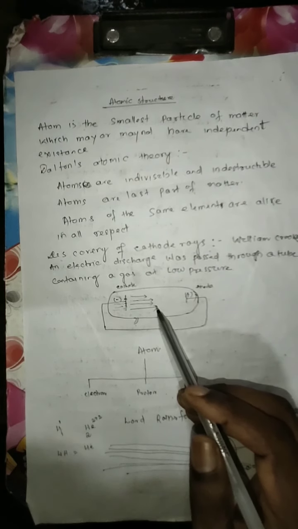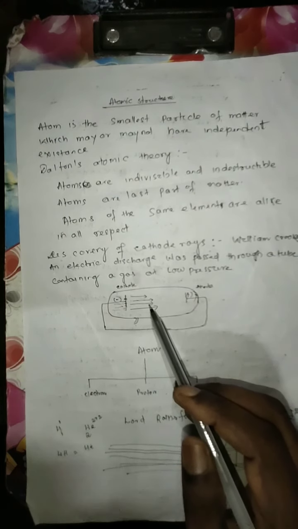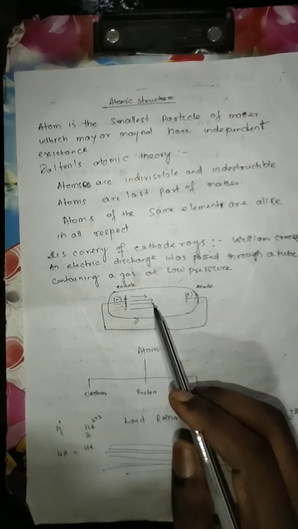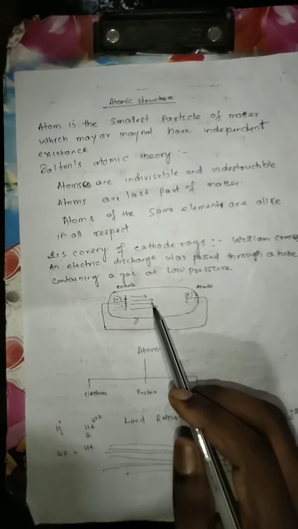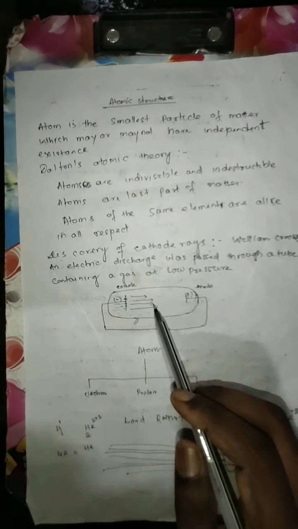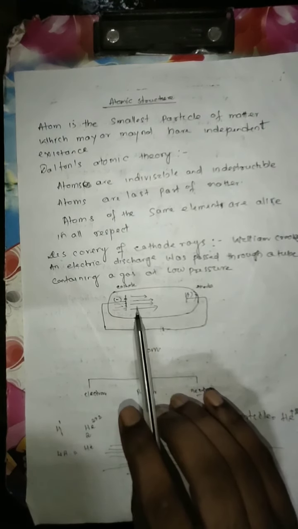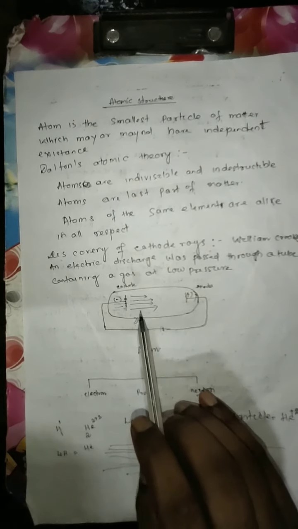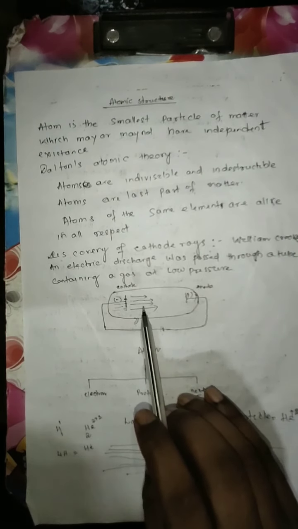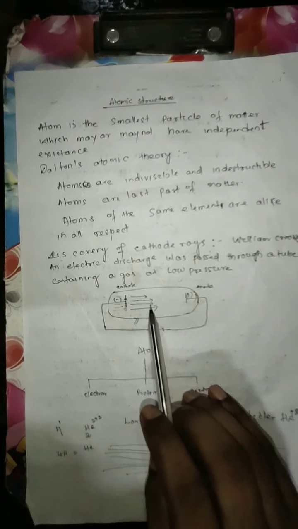These electrons are negatively charged, move in a straight line, and their mass is very negligible. This mass is 1/1835 the mass of one hydrogen atom, and these are the properties of the electron. This experiment was done by James Crookes, and the electron is negatively charged.